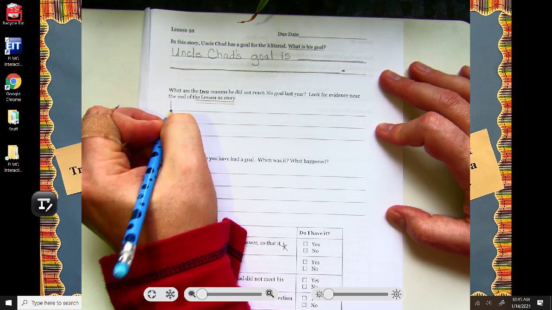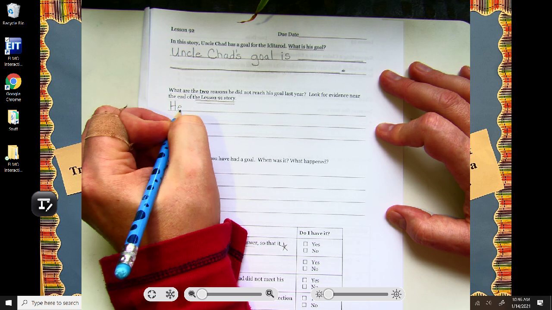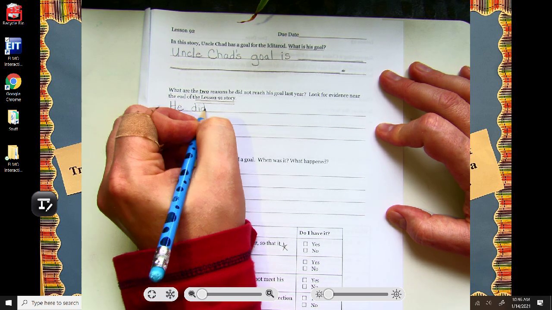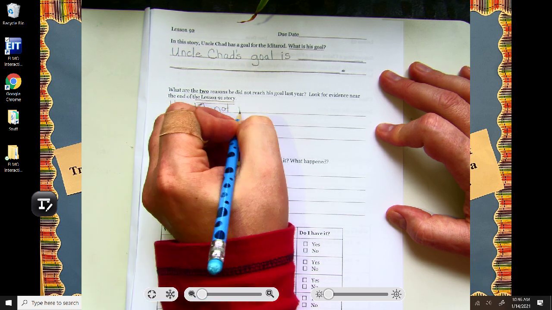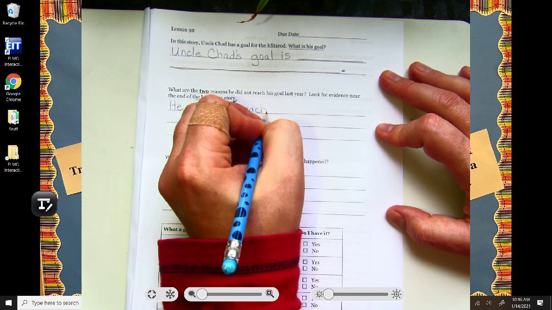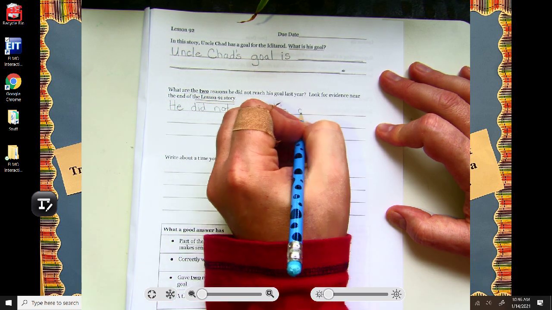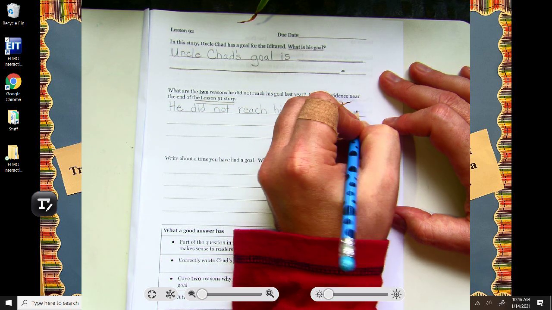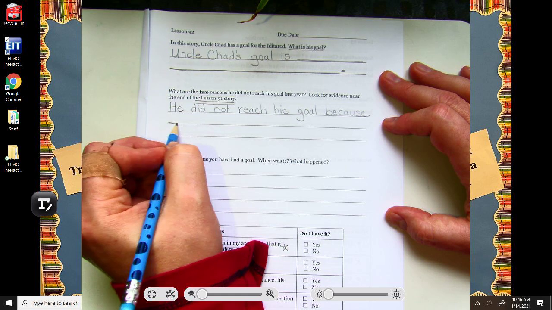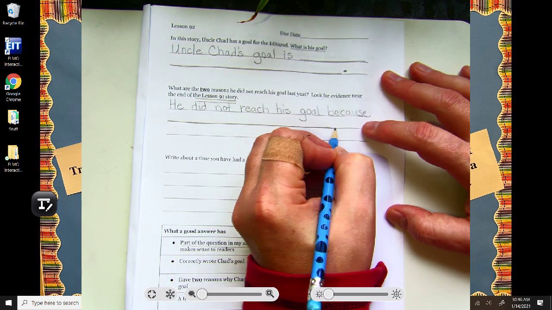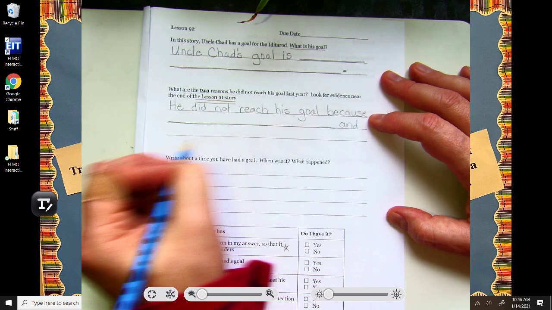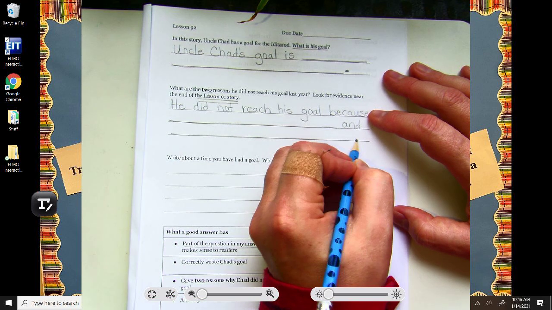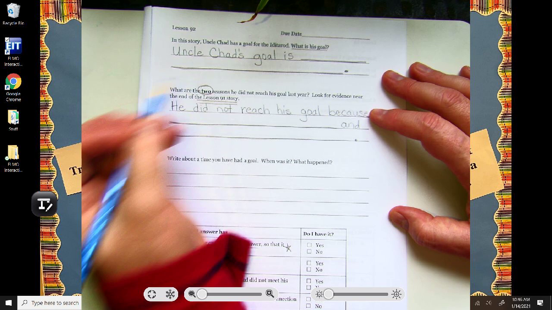So, to use words from the question, right, we can say he did not reach his goal because, and then your reasons. Remember, we need 2 reasons.